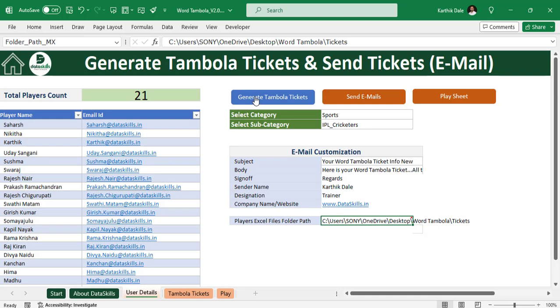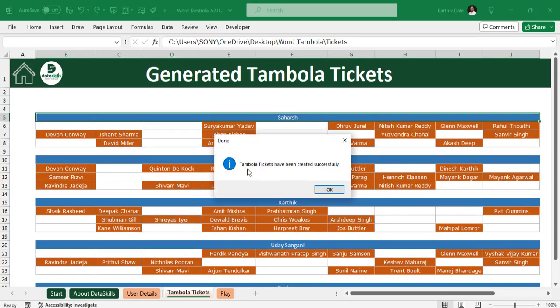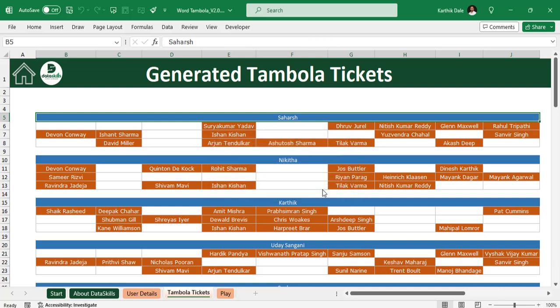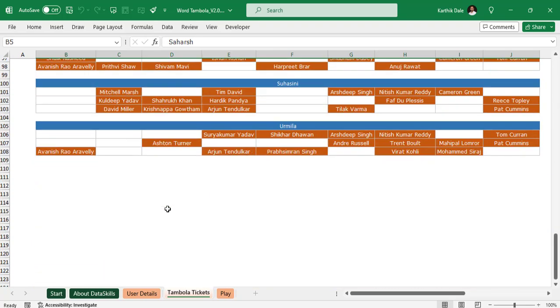Fine. So let me generate the Tambola tickets. Once I click on generate Tambola tickets, it is generating for all these people. Tambola tickets have been created successfully. You see that, here we got Surya Kumar Yadav, Arjun Tendulkar, Tilak Verma, and so on. You'll find MS Dhoni, Virat Kohli, Rohit Sharma, all those interesting players' names. You'll find it in it. So you see that Urmila was the last participant. She got all these names. Virat Kohli also, one of my favorites.